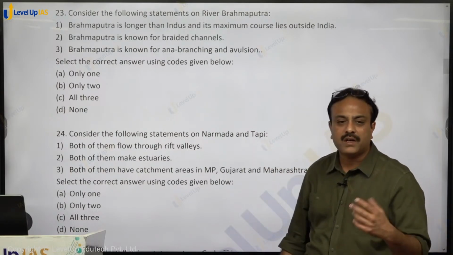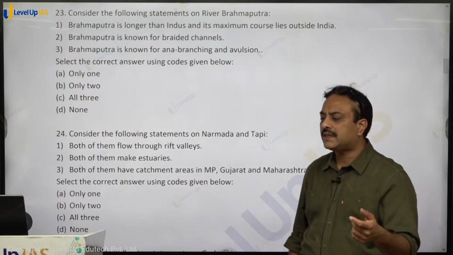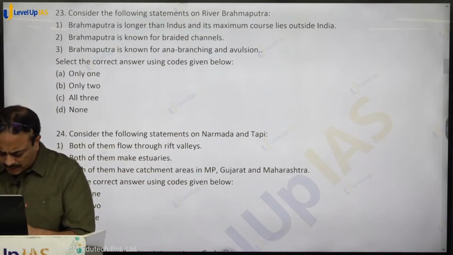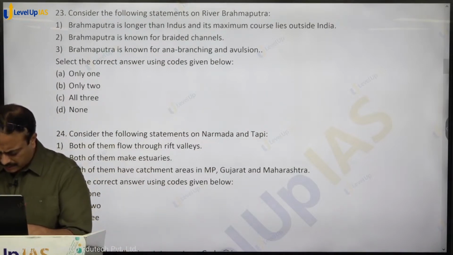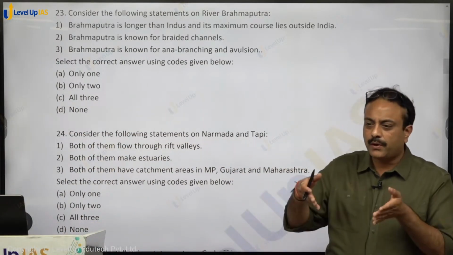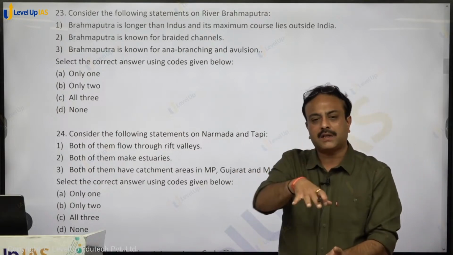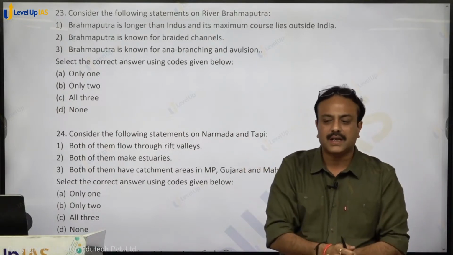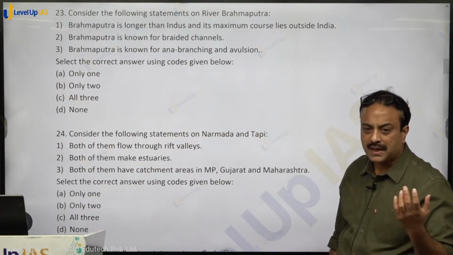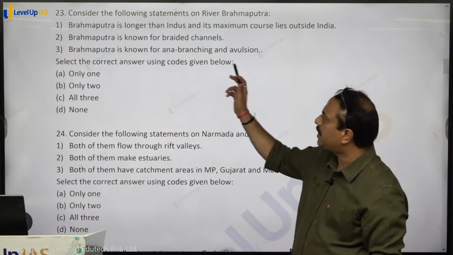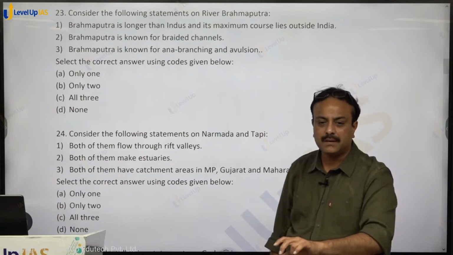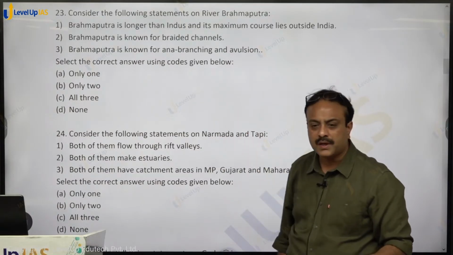Avulsion means overflow of the river due to excessive sediment load or due to excessive volume of water. That is called avulsion. So the river is flowing on a particular path, and the water overflows. Avulsion is breaching the banks of the river, water breaches the banks and flows in the nearby region. Inner branching, a river divides into two branches which later join again to form a single stream. Brahmaputra is known for that.